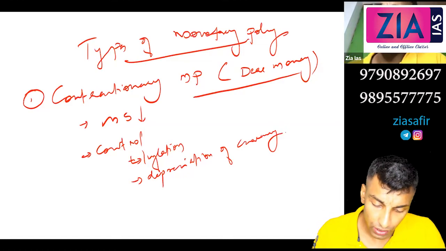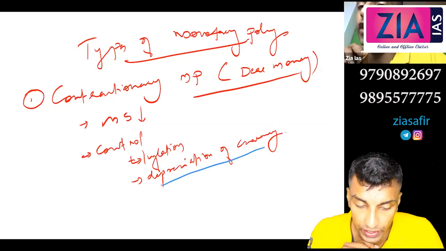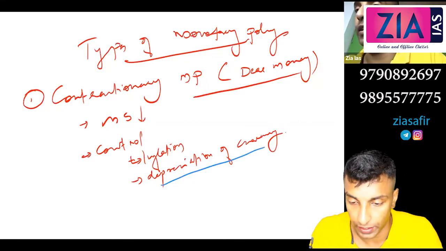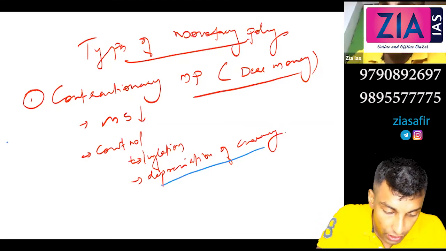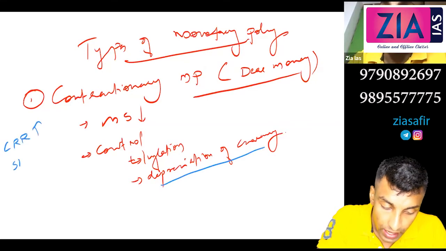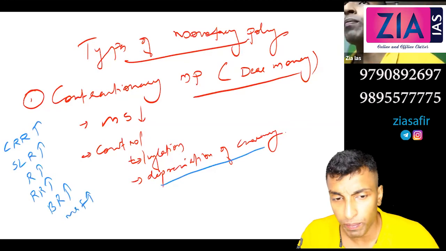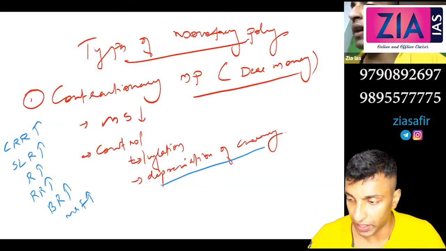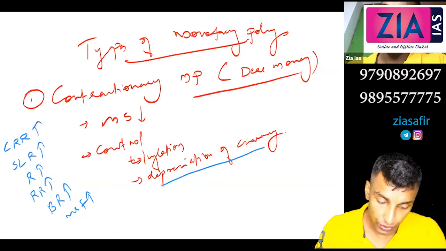So how can you control the depreciation of currency here? Contractionary monetary policy means you will decrease money supply. For that, CRR, SLR and so on will increase, as we discussed yesterday. You will increase CRR, SLR, repo, reverse repo, bank rate and MSF, and you will sell government securities, so that you can suck out the money supply. All these are done to reduce money supply.